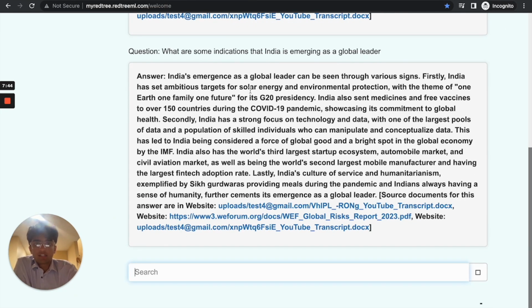So here it talks about India's solar energy and environmental protection initiatives, and then some other technology focused data initiatives. And all of these answers are also backed up directly by the sources where it found them. So if the journalist wanted to inquire into these even more, they could just go to one of these links, and it would take them to the exact place where it found the information in these sources.